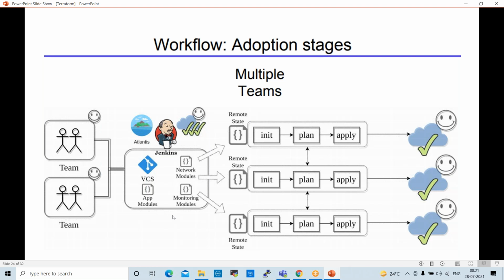Using the same version control system, GitHub or Bitbucket or GitLab, and they use Jenkins and network modules, different modules, and they perform the activities on different clouds. In our project, different teams will work. We have different platforms: AWS, Azure, and GCP. The Azure team will work on the Azure platform, and the AWS team works on the AWS platform. They perform in different ways.